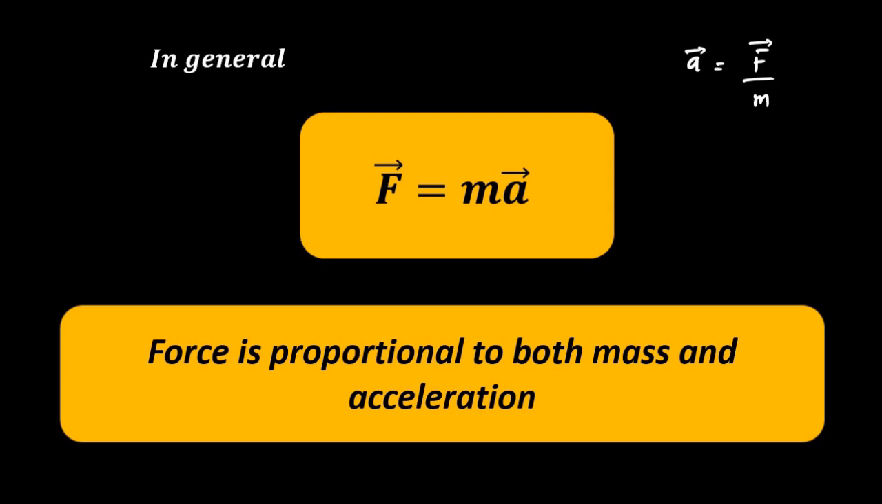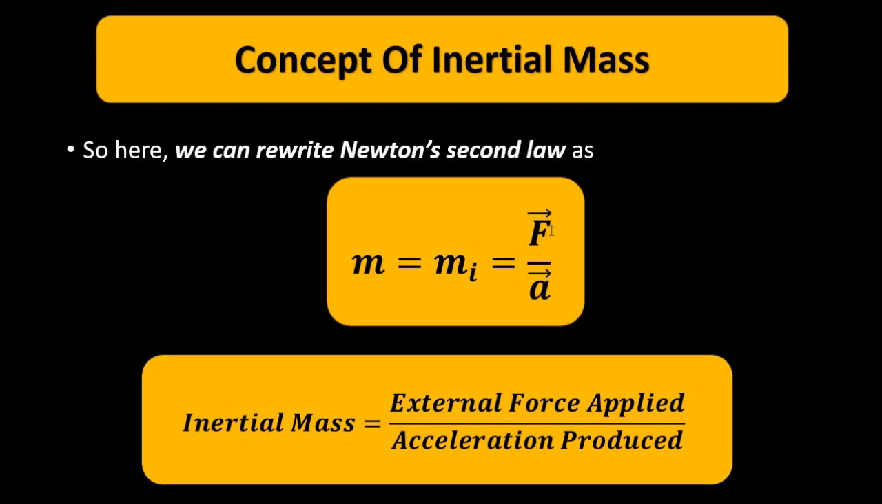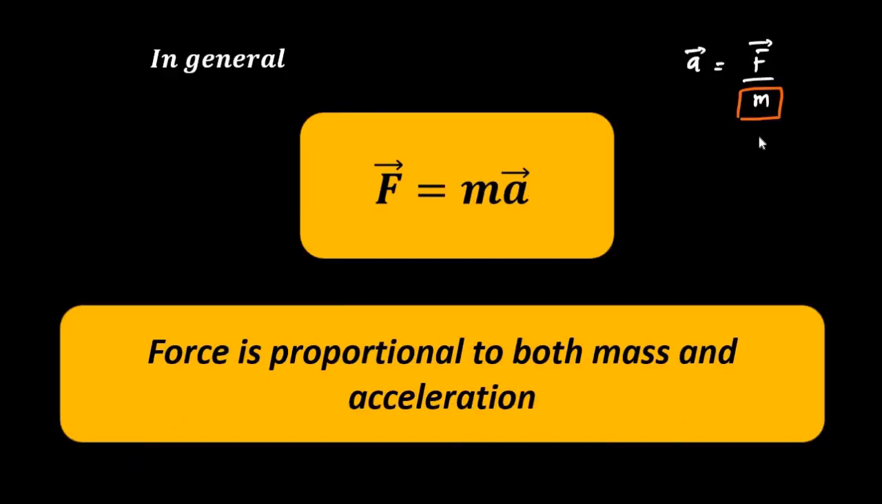Now this mass here is called the inertial mass. Here acceleration is force by mass. So if we take this the other way, mass is equal to force vector by acceleration vector. This is called the inertial mass.